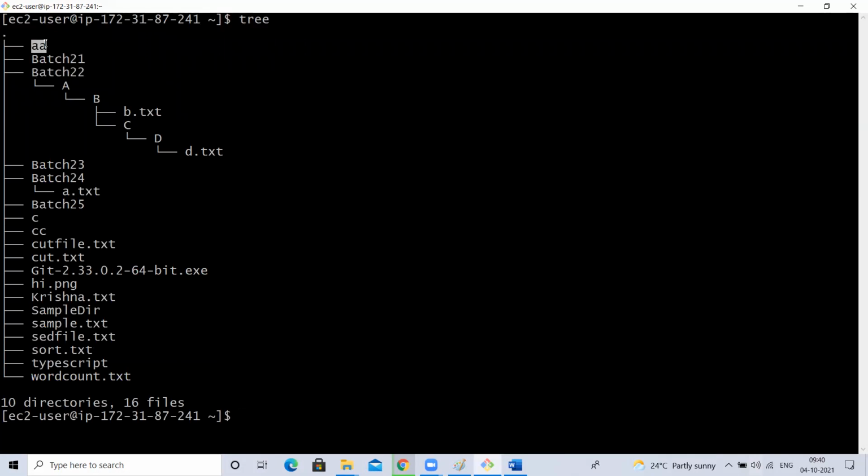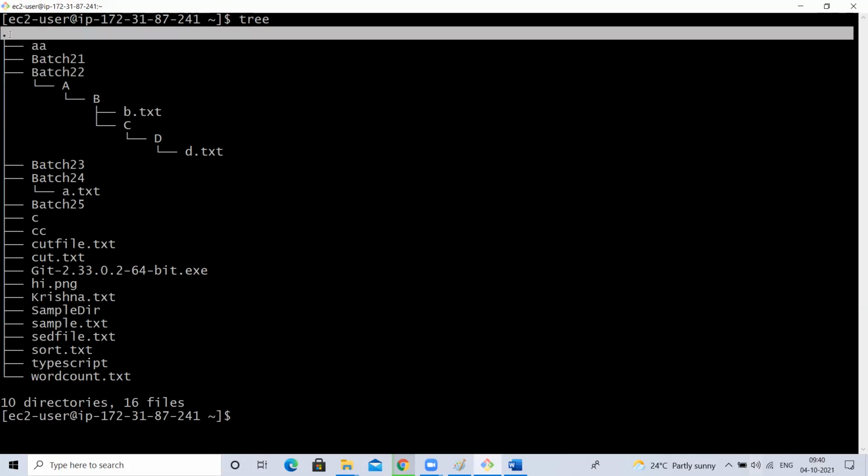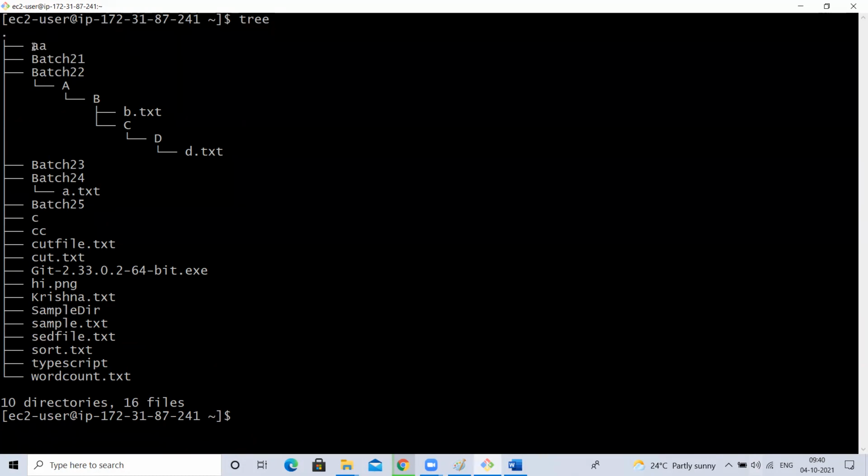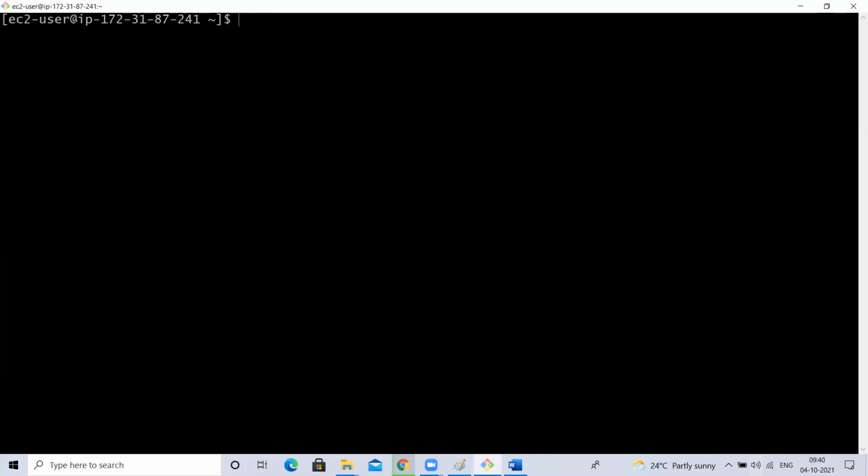There is a dot here, which is the current directory. Inside my current directory there is a directory called AA, one more directory called B21, one more directory called B22. Inside this there is one A directory, inside that B, and inside B there are b.txt and a C directory. Inside that C there is a D directory, and inside that D.txt. It is going to show all the files and directories in a tree structured manner. Understood, guys?